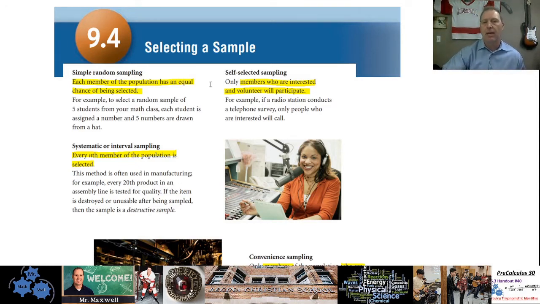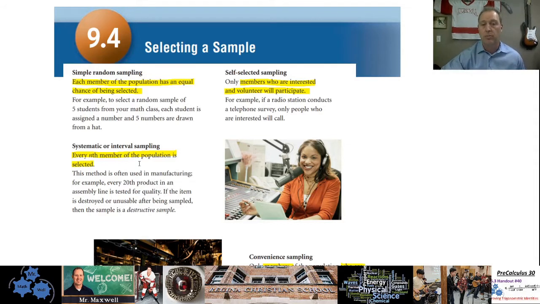Random, okay? Self-selecting sampling is when people that are interested volunteer for your survey, and they are the ones that participate. So you rely on the people themselves to decide who takes part. If you don't want to ask 100 people that don't care, you might say, hey, listen, whoever cares, if you have an opinion about this, why don't you let me know what you think? That's a self-selected sample. A systematic or interval sample would be like, let's say you pick every 3rd person or something, or every 10th person.